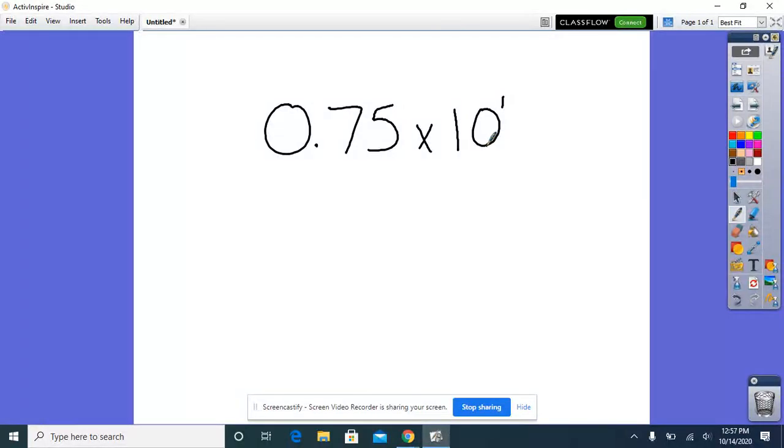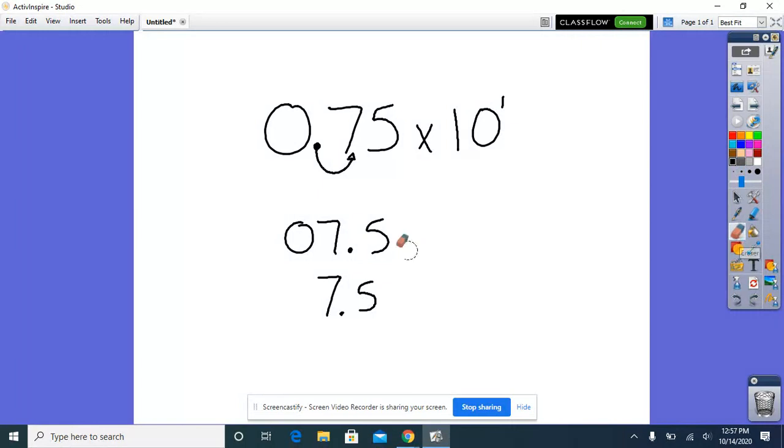I want to move this decimal to the right to make it bigger. If I have 10, 100, 1,000, we're making it bigger. So we take this decimal and move it. How many zeros do we have? We have 1 zero, so I'm going to move it here and rewrite my number. I've got 7.5. You really don't even need to write this 0. All you need to write is 7 and 5/10.